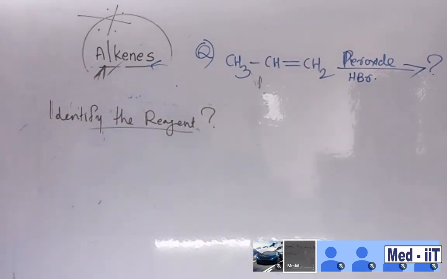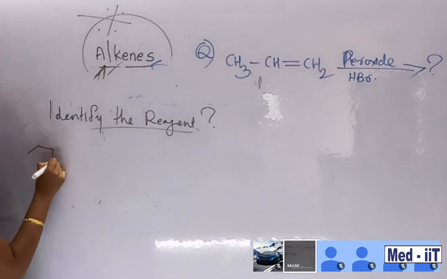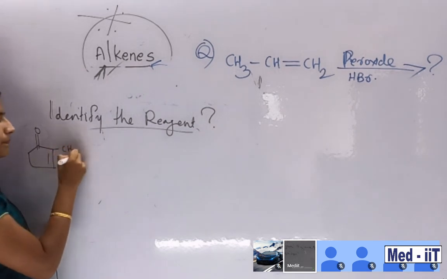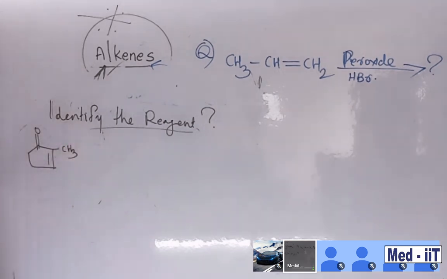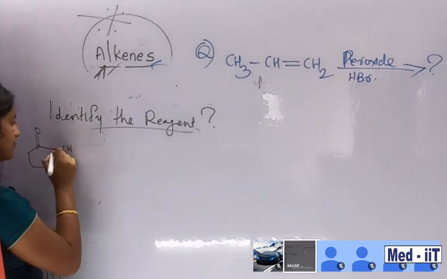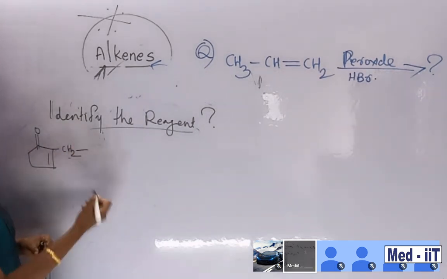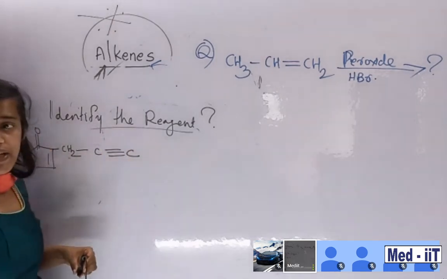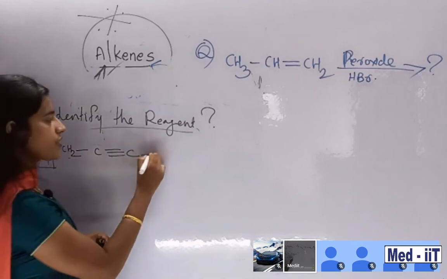I am providing you a question: a 5-membered ring, with a C double bond O. Here is CH3. Keep this in mind. We already discussed a number of things. Sorry, CH2 now. CH2, then C 1, 2, 3, C triple bond C, and then in the last CH3.